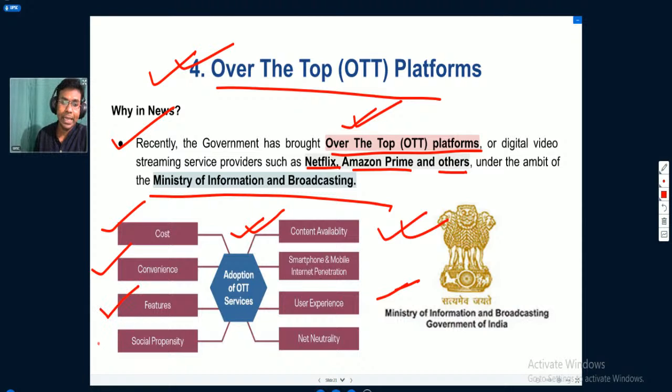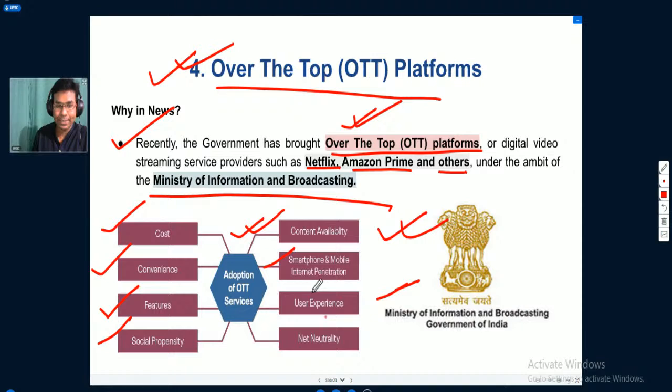They have social propensity, meaning people would like to get services through over the top platforms instead of conventional cable TVs. Content availability is very easy, and people can get various kinds of content according to their interest.